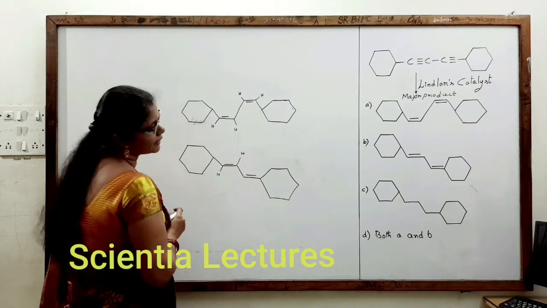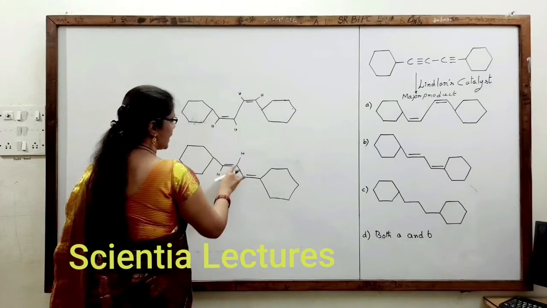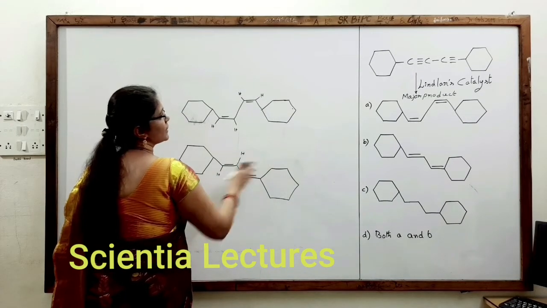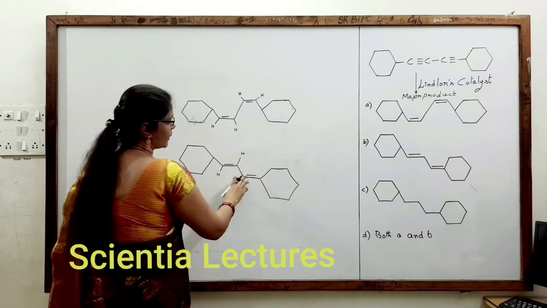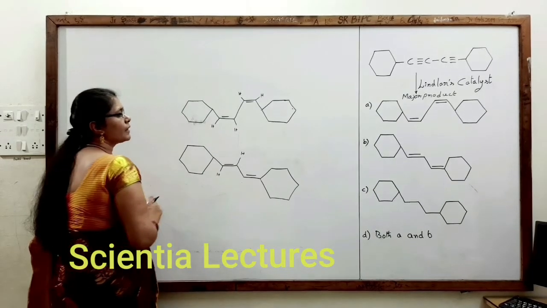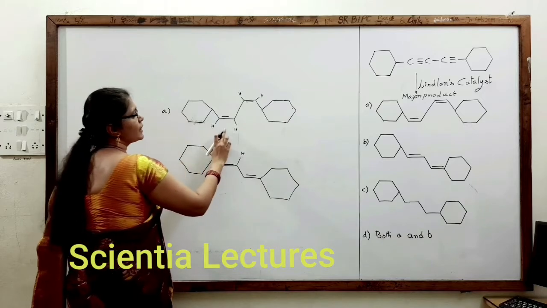So we can observe that this structure has a trans alkene, and also we need another carbon atom attached, which we are not getting, where the double bond is directly linked. So A itself is the option, because it has formed cis alkene.